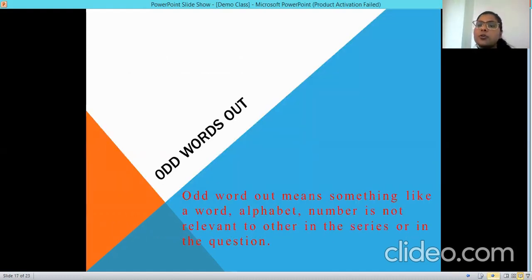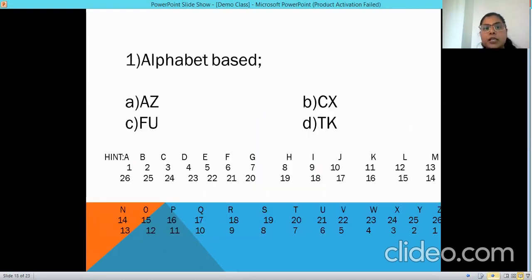Now let's proceed to odd word out type of reasoning. What does odd word out mean? Odd word out means a word, alphabet or number which is not relevant to the others in the series or in the question. We have to find out what is not similar to the other parts of the section. Now let's take this example. It's very important and you should always remember this trick, this method.